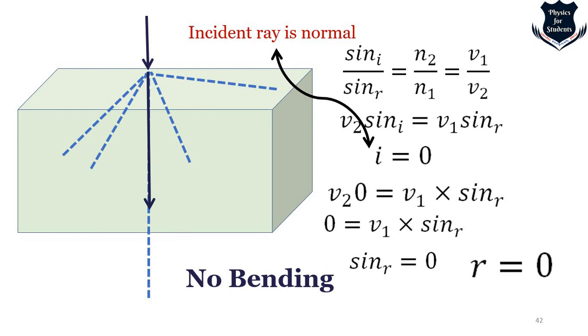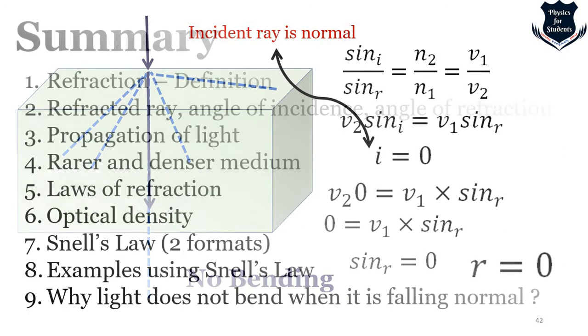Now you might say, am I speaking psychology? No, it is mathematics. It is the propensity to go straight. I'm just using the term decide. Okay. So light, how can it decide? Anyway, using Snell's law also, when the angle of incidence is 0, the left side becomes 0, so what will be the value of r? r will also become 0, and that is why there is no bending. Right? So that is all.